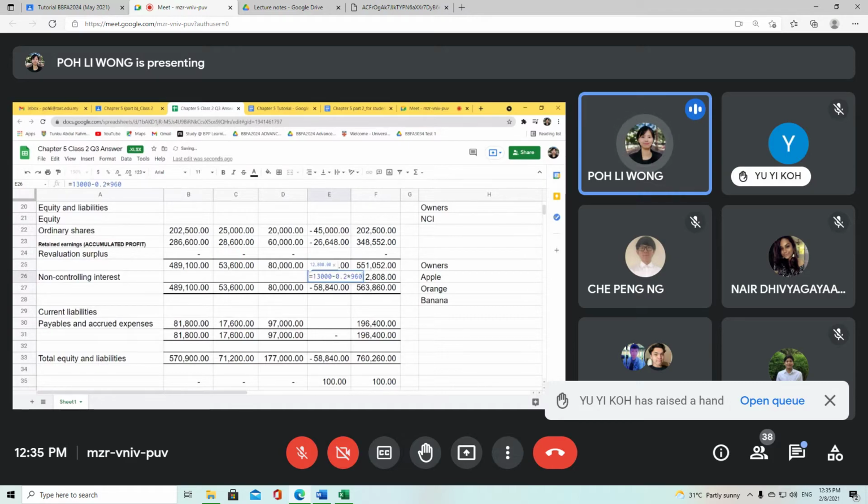And then the non-controlling interest portion will also be 500 times 0.2. All right, so now it is actually tally again. Always remember, when there is an adjustment relating to the subsidiary, depending on the shareholding, you have to adjust your retained earnings and non-controlling interest part accordingly. Why? Because later on, for your non-controlling interest at year end, you have to calculate the share of profit portion. So that's why you have to apportion accordingly.